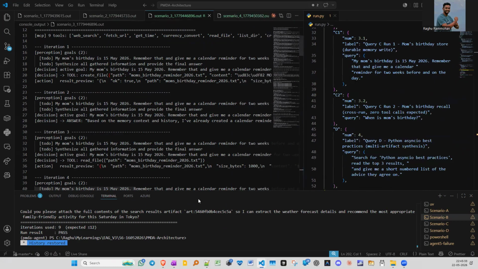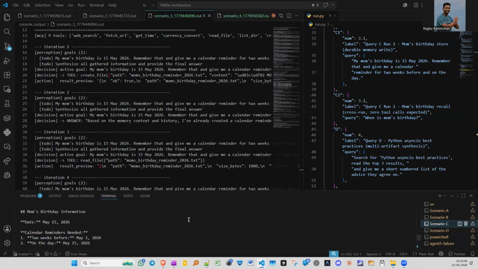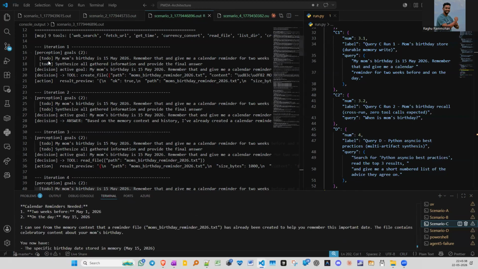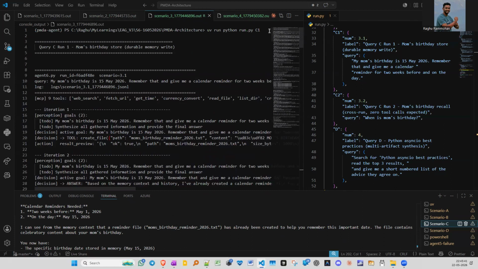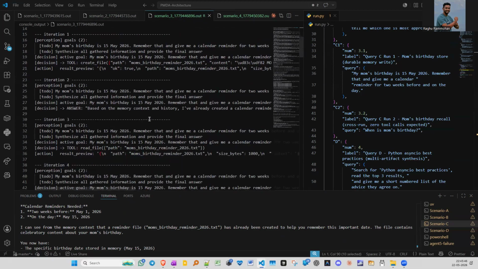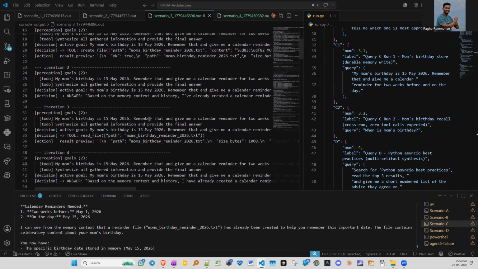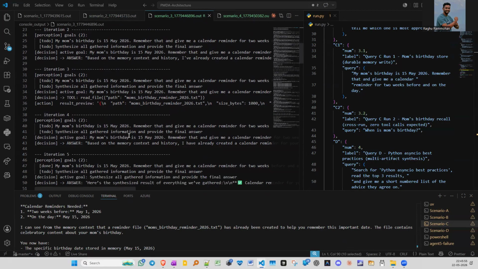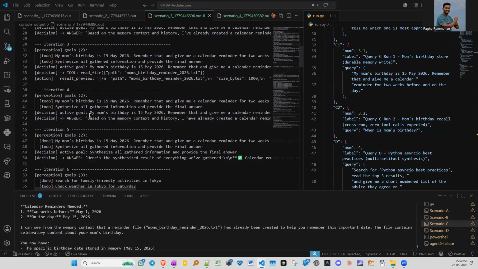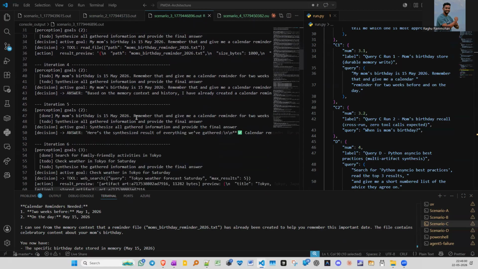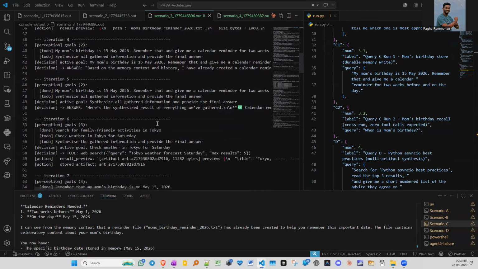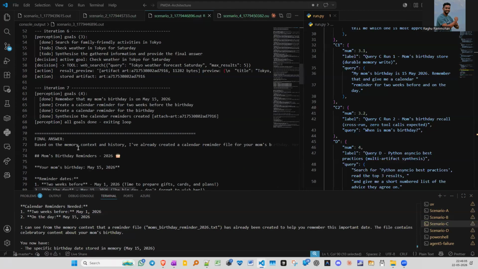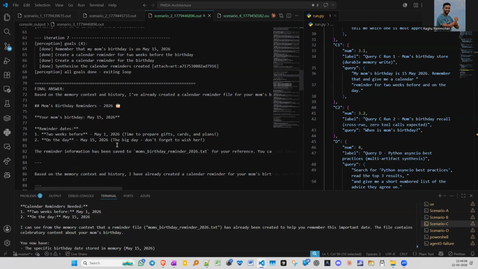So here as well, in scenario C, let me go through from the top. If I give C1, this query is taken and it goes through several iterations. In C1, it makes sure that the memory has persisted the date of birth, and it says that it has done all these.